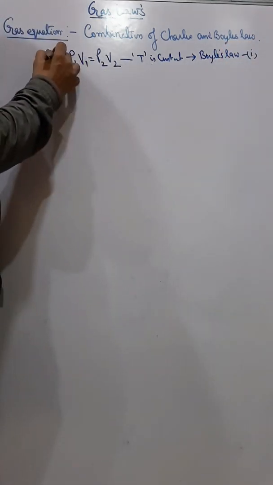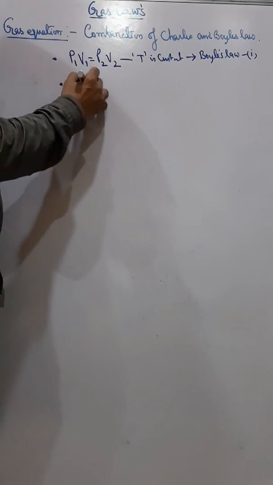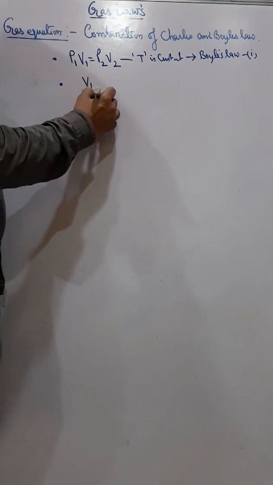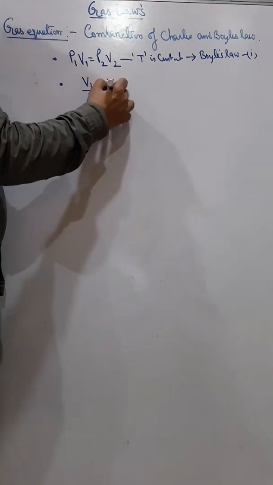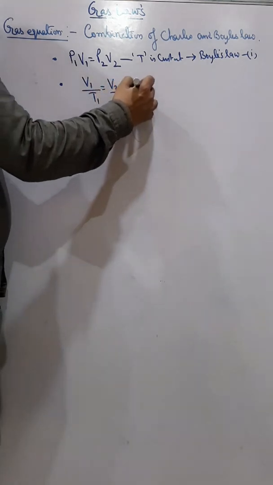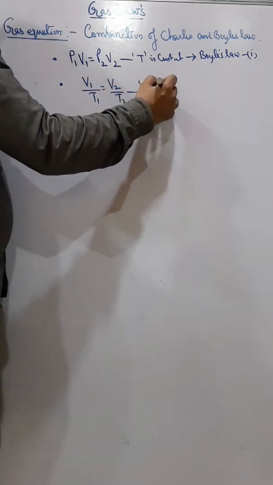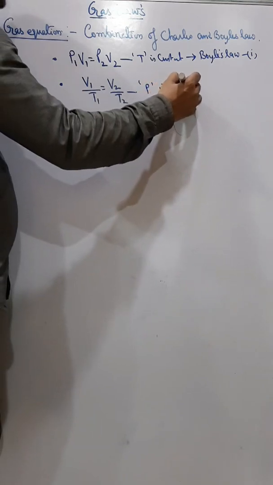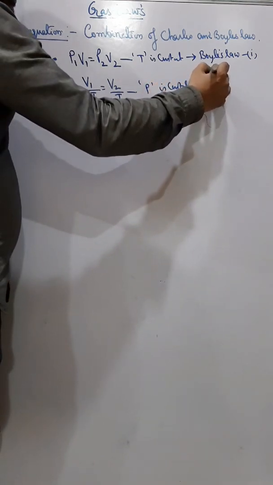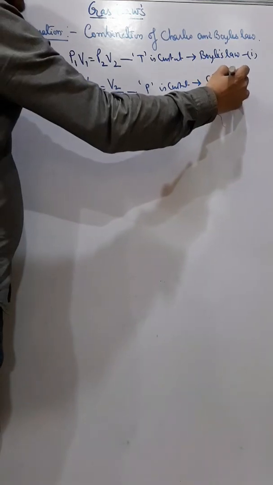Again, we know that V1 by T1 is equal to V2 by T2, and here pressure is constant, and that is Charles' law.